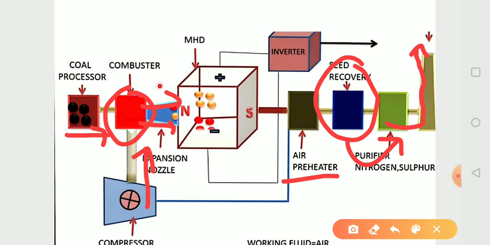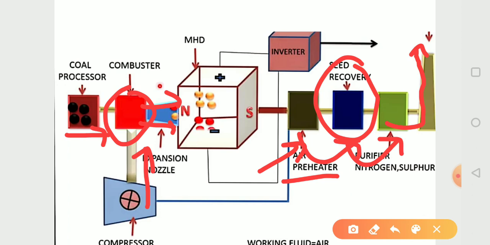By this we can also generate AC power, and the exhaust gas goes to the preheater. At first the air is preheated, and after that we give it to the heat recovery unit. Here an extra additive is added to the gas to increase its conductivity.